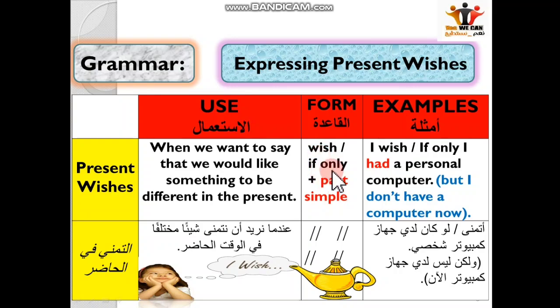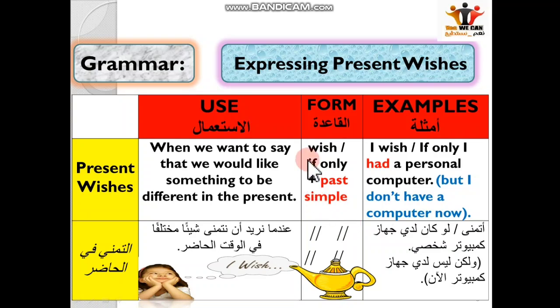We say wish, or if only, plus past simple of the verb. As an example, I wish, or if only, I had a personal computer. Which means I don't have a personal computer now. Unfortunately, I don't have one now.